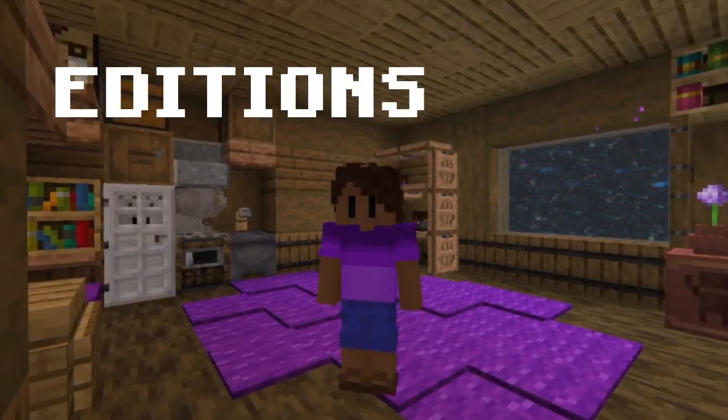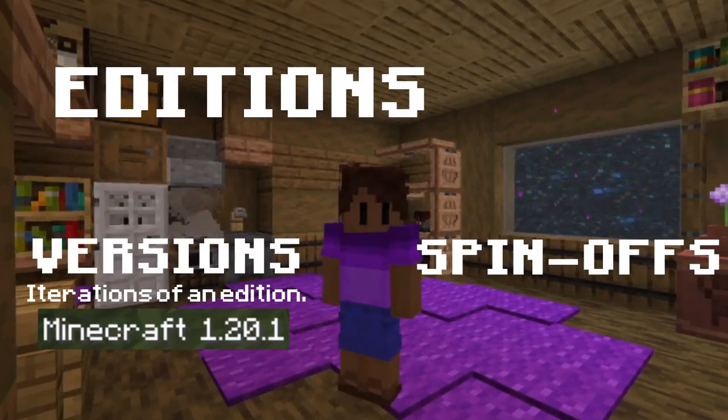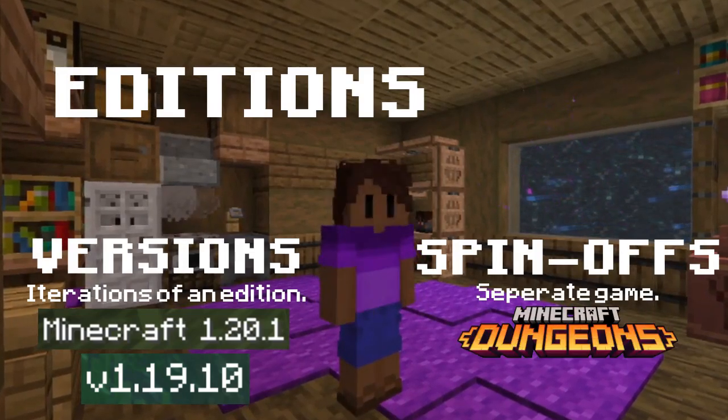Editions are different to versions or spin-offs. Versions are iterations of a specific edition, such as Java's 1.20.1 or Bedrock's 1.19.10. A spin-off is a separate game to regular Minecraft, such as Minecraft Dungeons or Minecraft Legends.